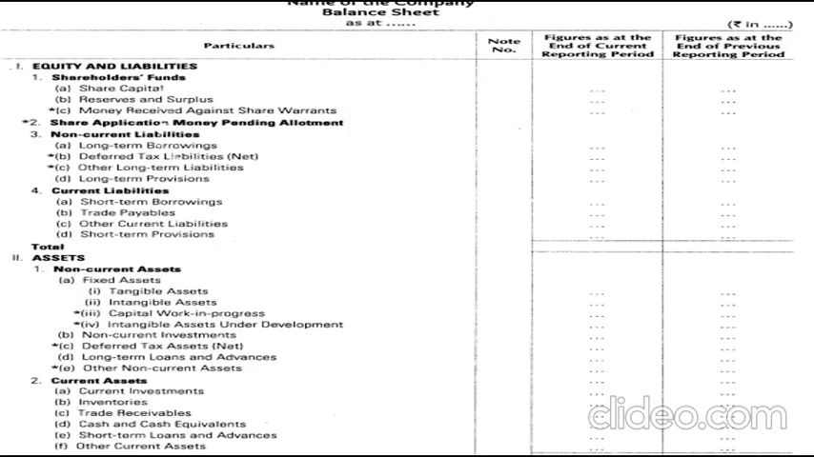The terms sundry debtors and sundry creditors have been replaced by the terms trade receivables and trade payables, respectively. Hence, debtors and creditors other than for goods and services cannot be grouped under trade receivables and payables. These are to be disclosed separately in the balance sheet. In the balance sheet, bills receivable will form part of trade receivables and bills payable part of trade payables.